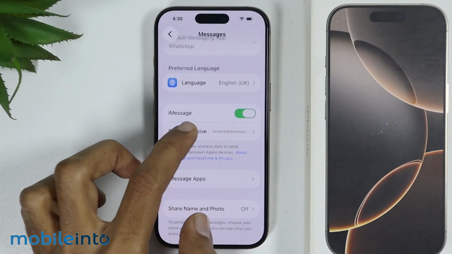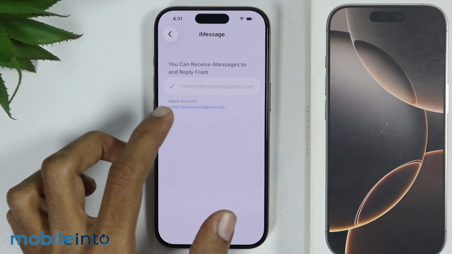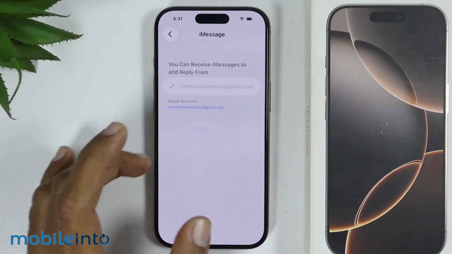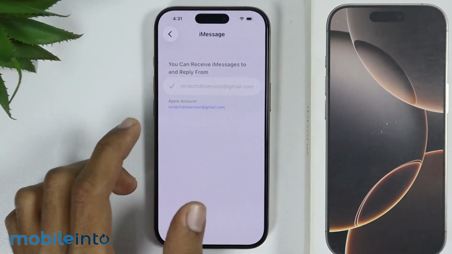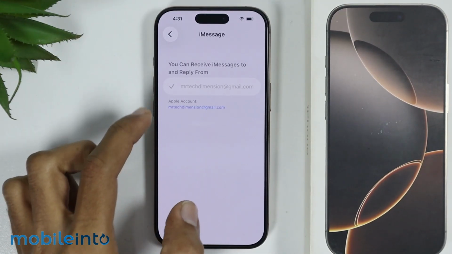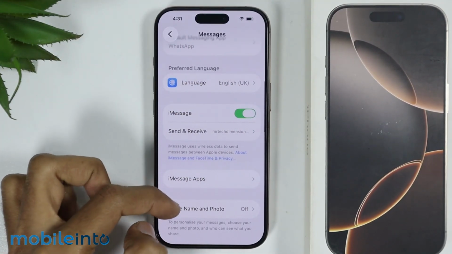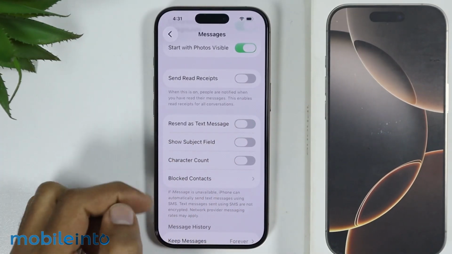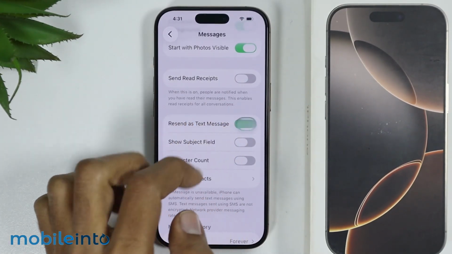Now after you enable iMessage, just wait for a few seconds for iMessage to completely activate. After that, just tap on send and receive. And from here, just make sure you select your Apple ID or your phone number. I highly recommend you select your phone number, but if you're using your Apple ID for iMessages, just select it. After that, just go back. Over here, you will find a feature called Resend as Text Message. Now, if this feature is disabled, just enable it.